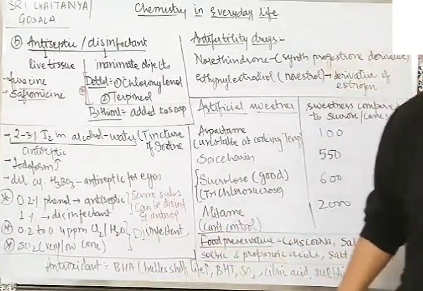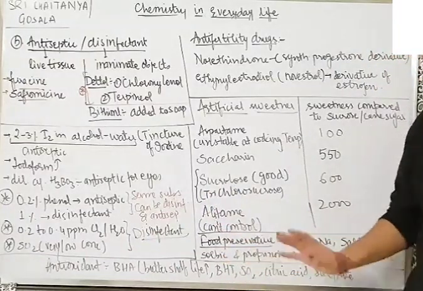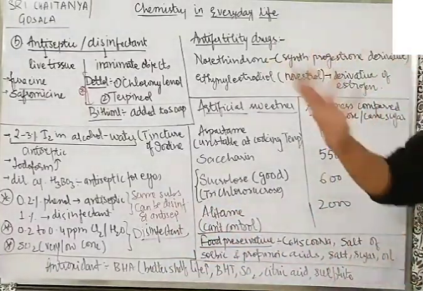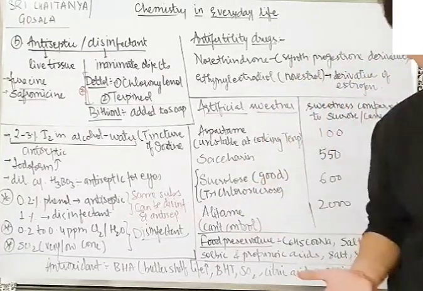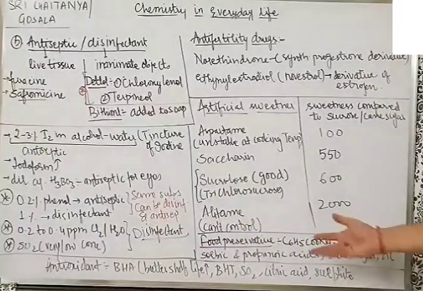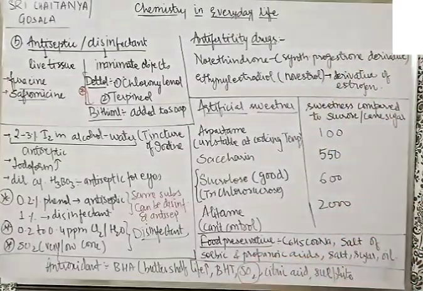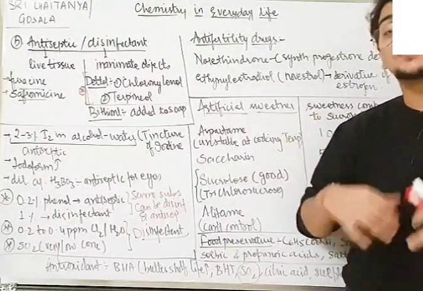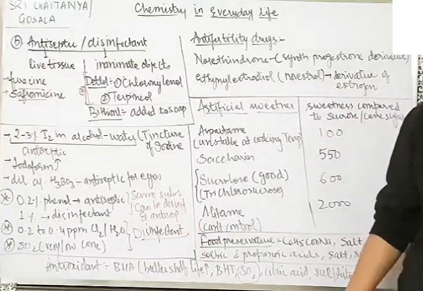BHA is butylated hydroxyanisole and BHT is butylated hydroxytoluene. Both of them are antioxidants, and BHA is used to increase the shelf life of butter. You might be seeing that butters like Amul butter can be stored for several days. Why? Because they have an antioxidant added, which is BHA. Apart from that, citric acid and sulfite, SO2. Remember this example, CO2 and SO2. One question came many years back in the NEET exam that CO2 and SO2 are common in many properties but differ in one property: SO2 is an antioxidant, but CO2 is not.